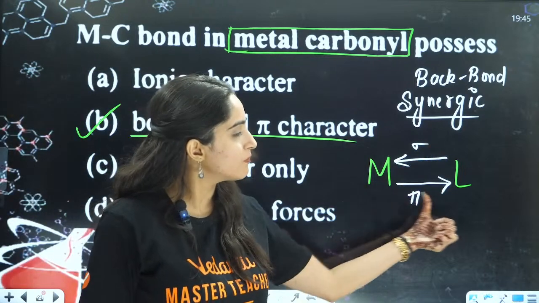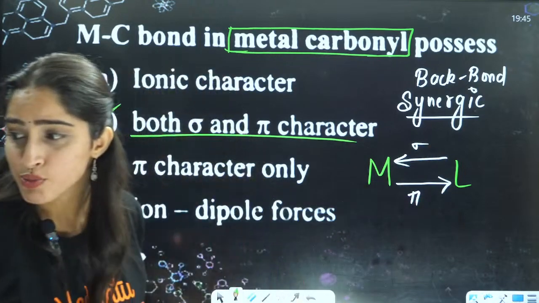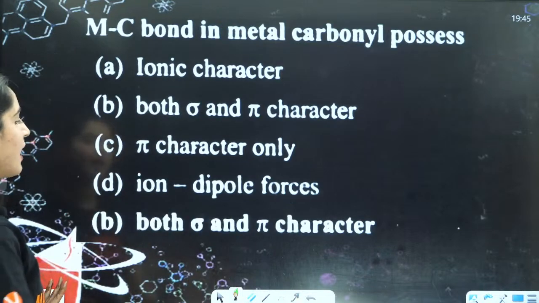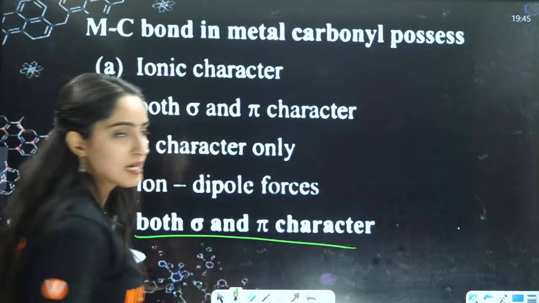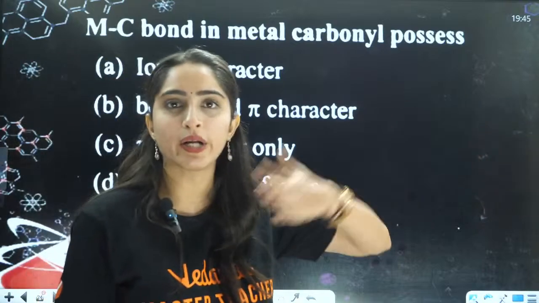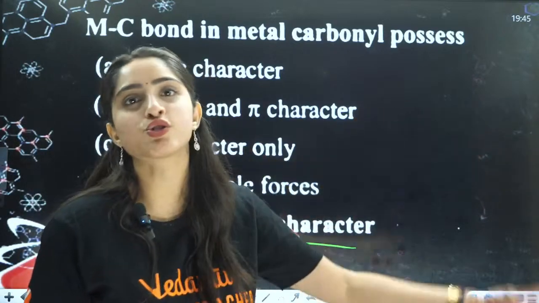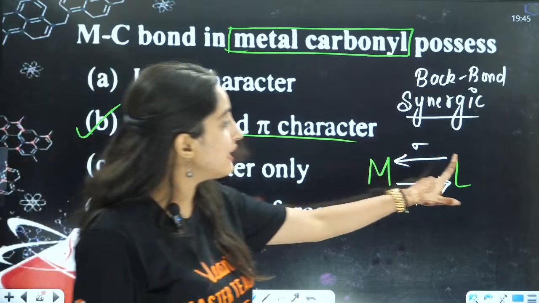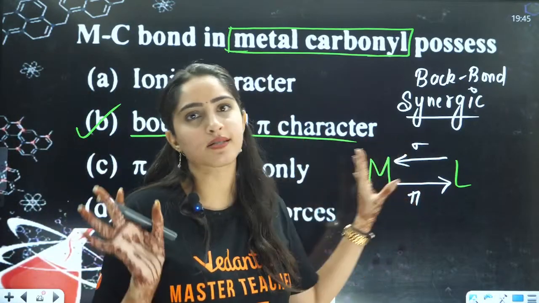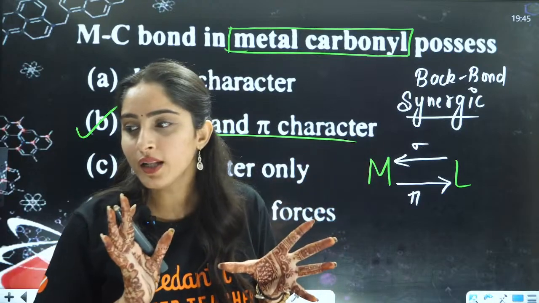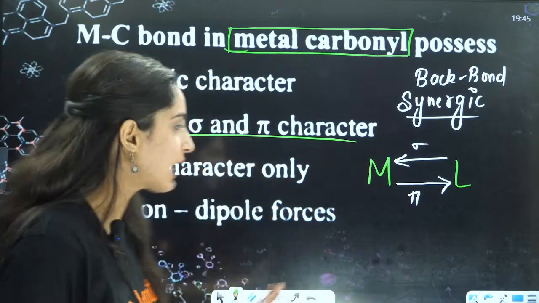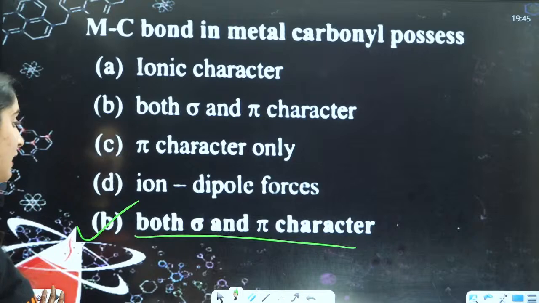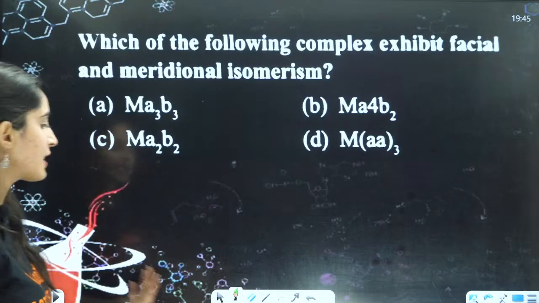Sigma is when the ligand is donating, pi is when the metal is donating. In the usual case it is sigma; when there is something abnormal, that is called pi. So B will become your correct answer.